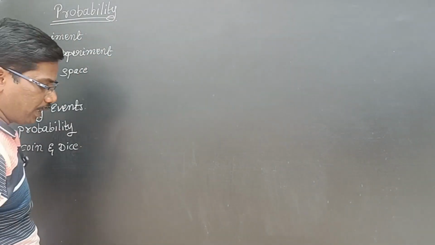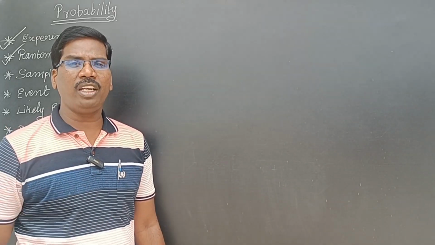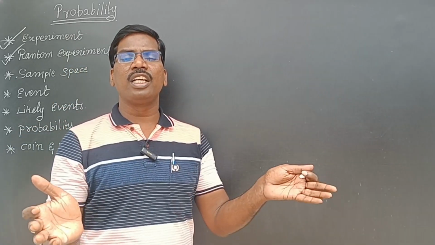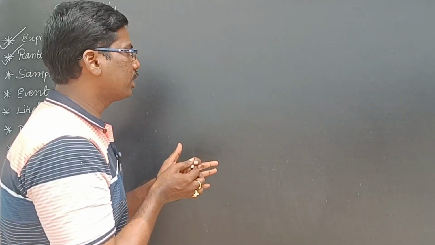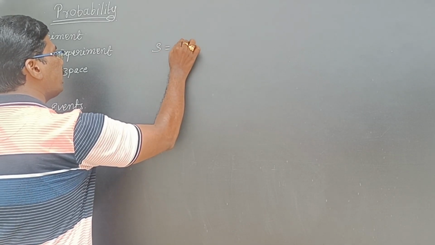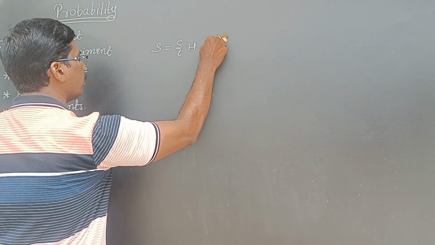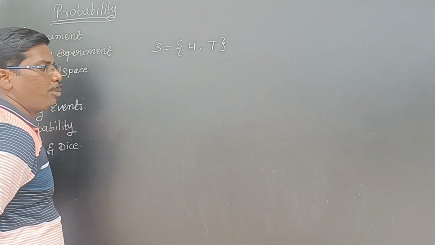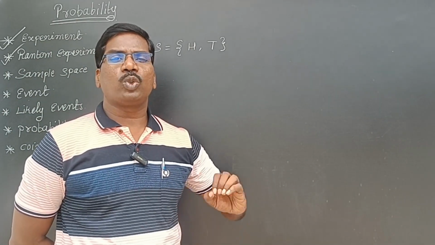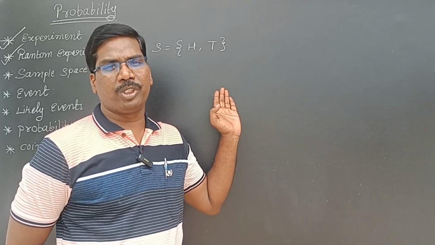Next, sample space. For a random experiment, whatever results you are having, keeping all those results in one set, that is called sample space. For example, tossing a coin, I will get head and tail. This is called sample space. The total outcomes of a random experiment is called sample space.